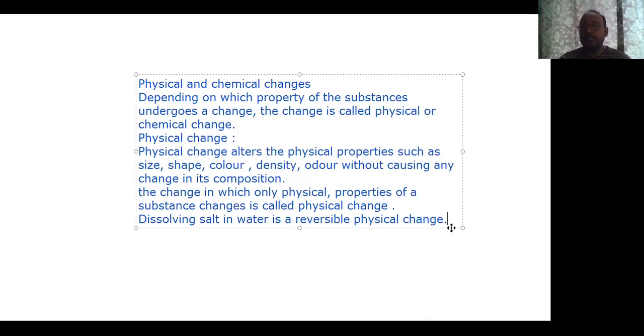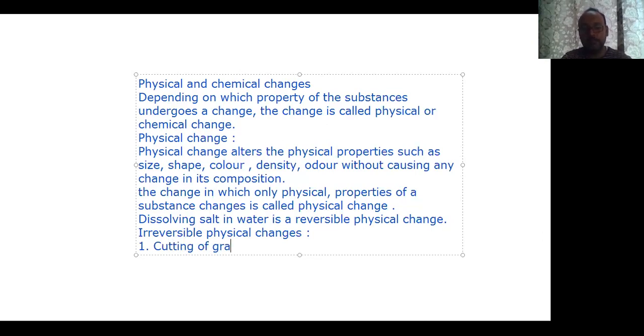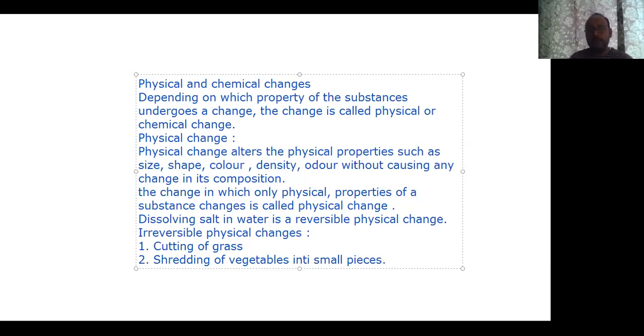So physical changes can be classified into two, reversible and irreversible. I will write the examples of irreversible physical changes. One, you can write cutting of grass. Second, you can write shredding of vegetables into small pieces. So these are the examples of irreversible physical changes, right?